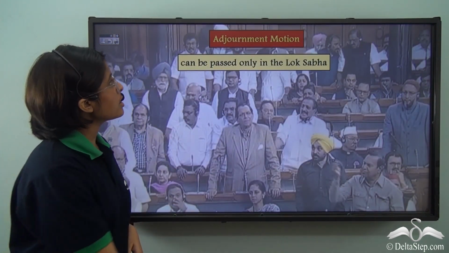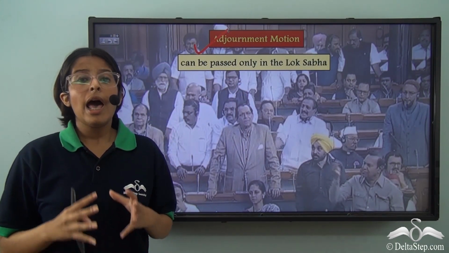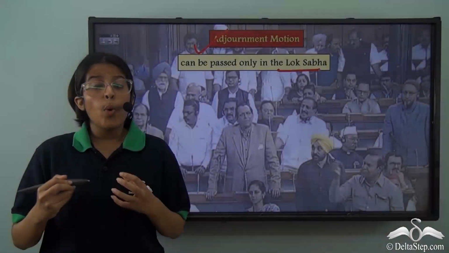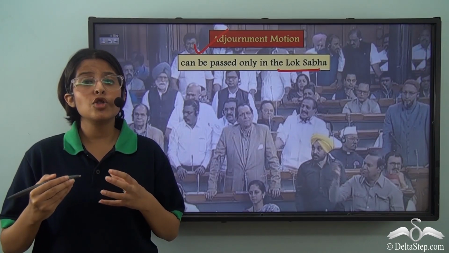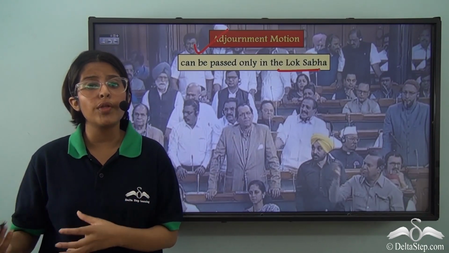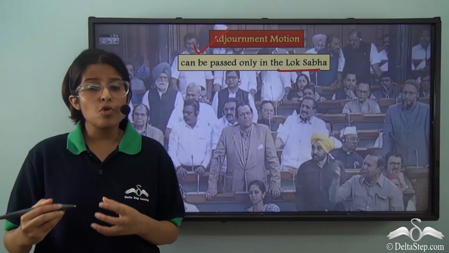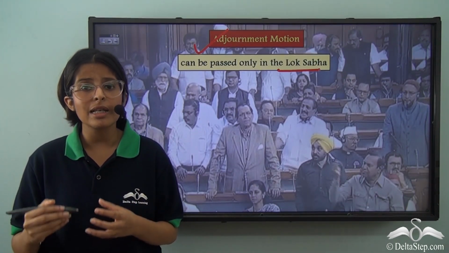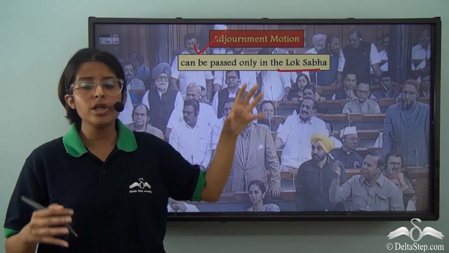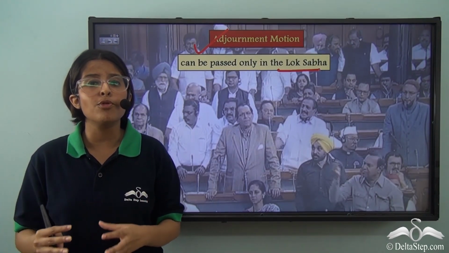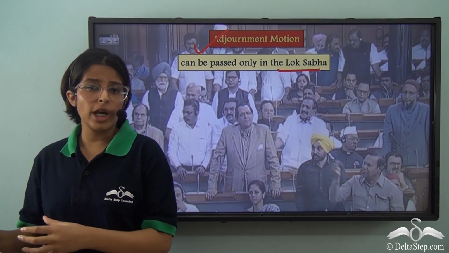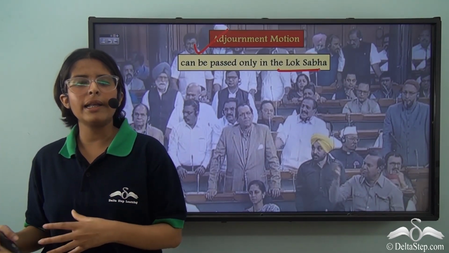The second method is through an adjournment motion. An adjournment motion can be passed only in the Lok Sabha. When an adjournment motion is passed, it stops or pauses the normal business of the House because it is presented without any prior notice. This motion helps in pointing out the mistakes and the shortcomings of the ministers. So, via this adjournment motion, the failures of the executive can be brought to light. Hence, this is a motion which keeps a check on the working of the executive by the parliament.